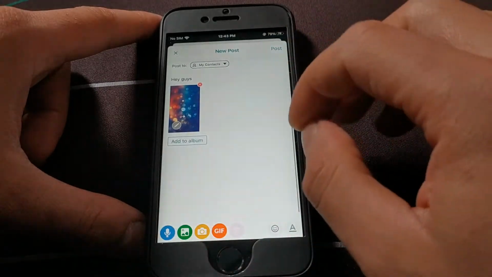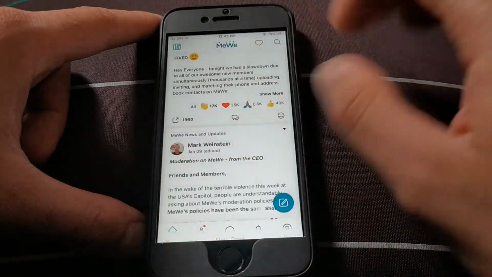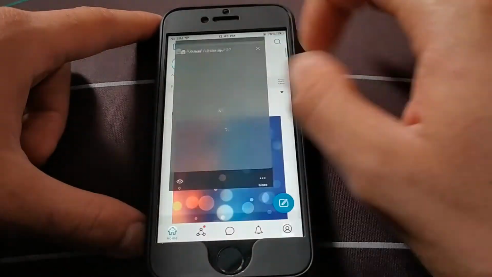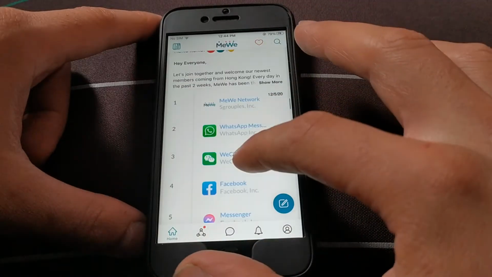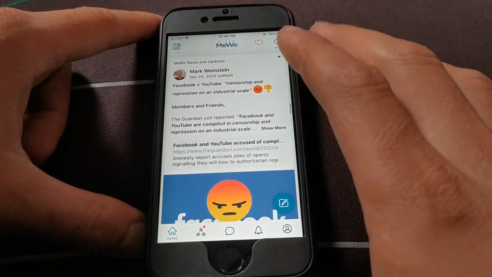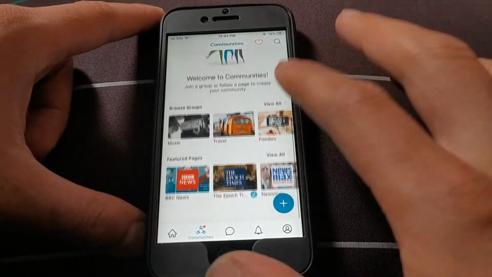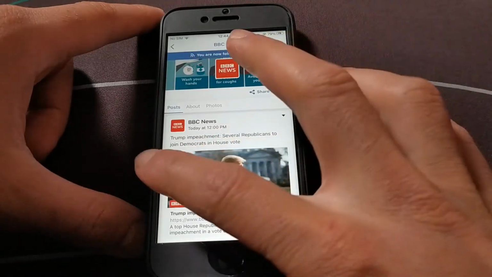This app is the best choice if you are looking for an alternative to Facebook. I tried this app and it's really very similar to Facebook, but it differs from Facebook a lot, as this app is concerned with privacy more than Facebook. This app also provides you with an option to create your own group, or you can follow many groups or create a public group and others.